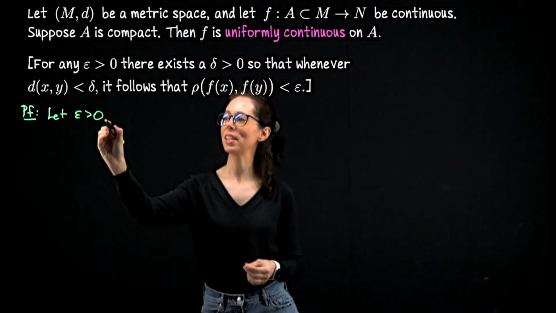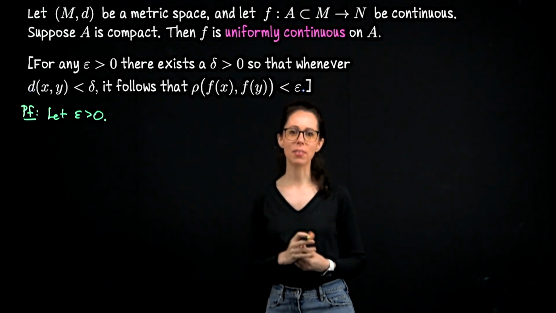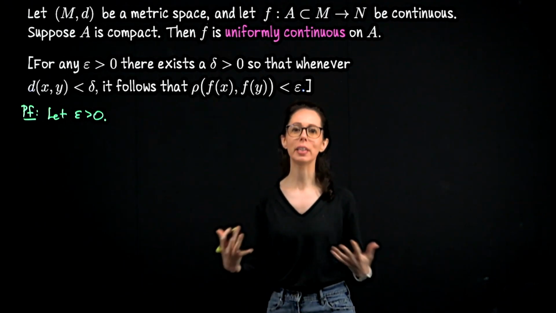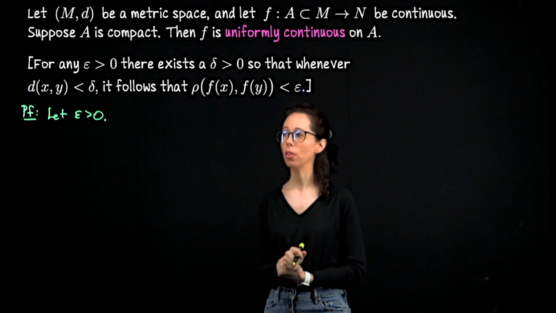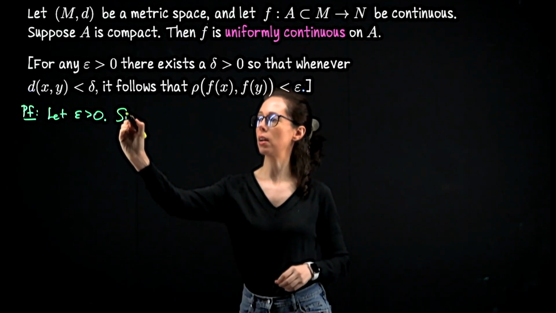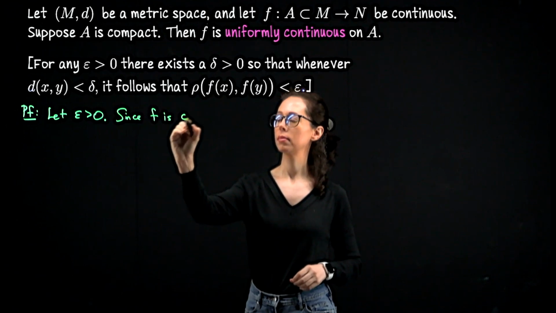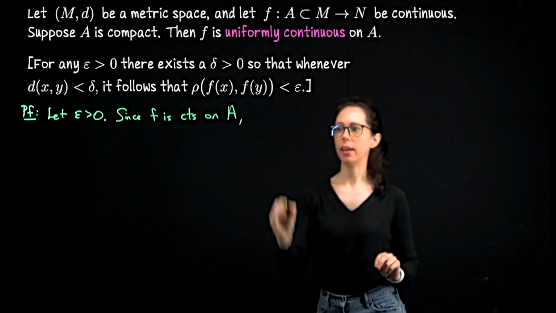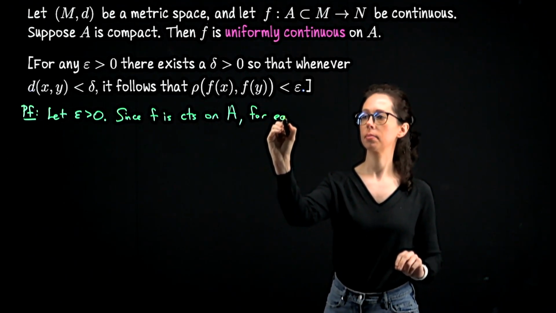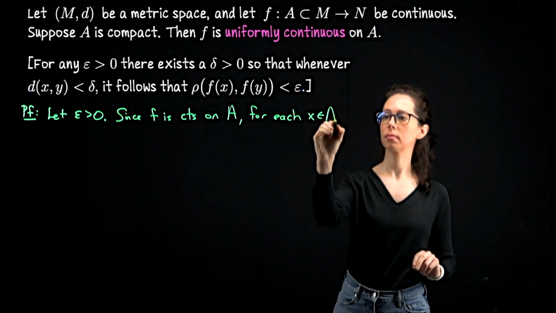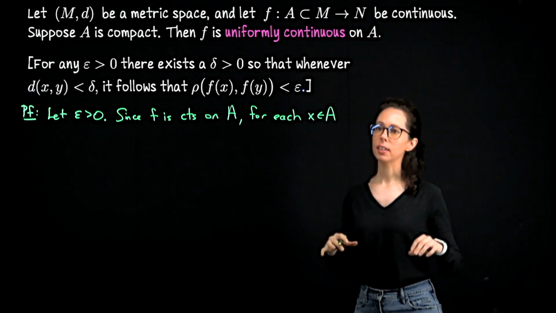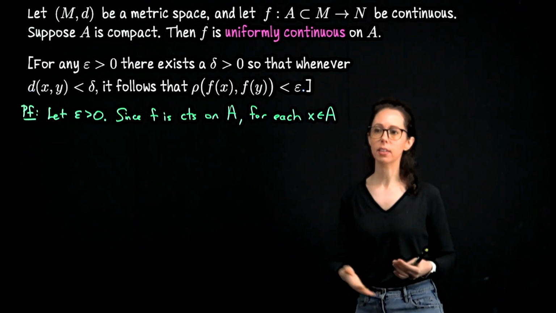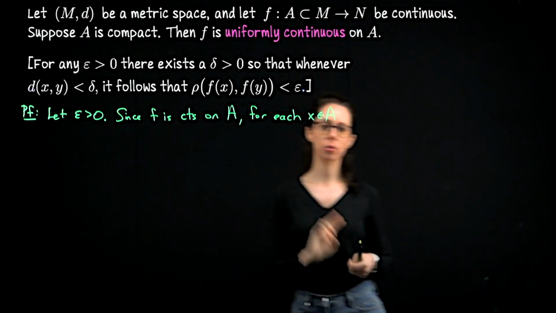Now, I've stated out loud what it meant to say that f is continuous on A. Let me write that down. So if I lost you with all the stream of speaking I was doing a moment ago, we are going to write all those ideas down. Since f is continuous on A, for each point in A, so for each x in A, there exists a delta radius based on this x, so that if you're within distance delta of x, your outputs are suitably close measured by epsilon.